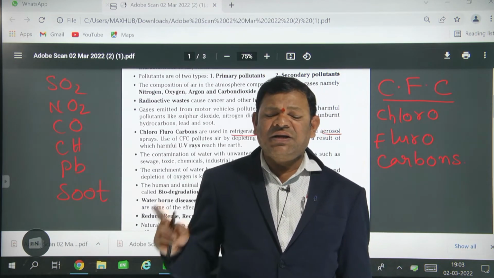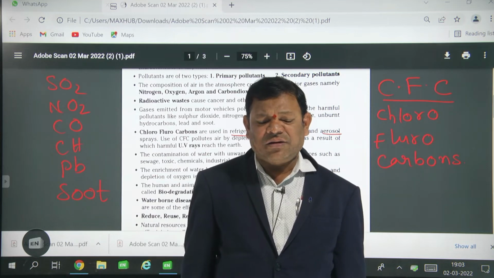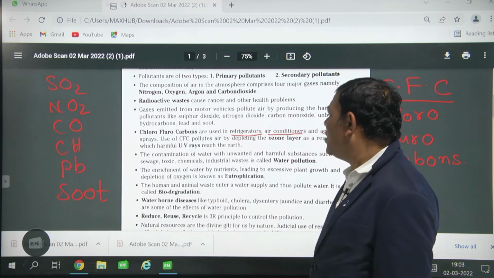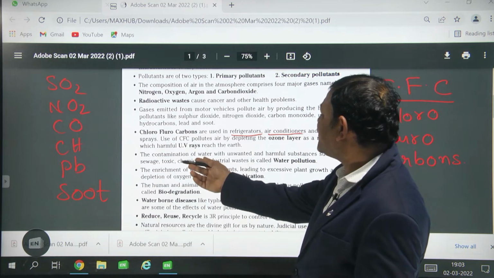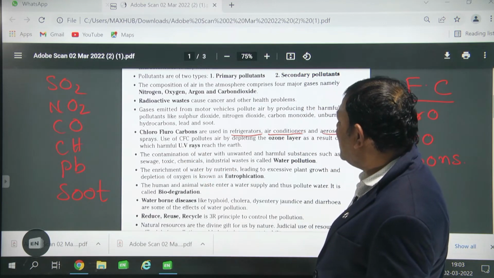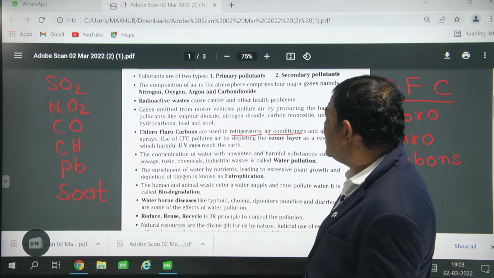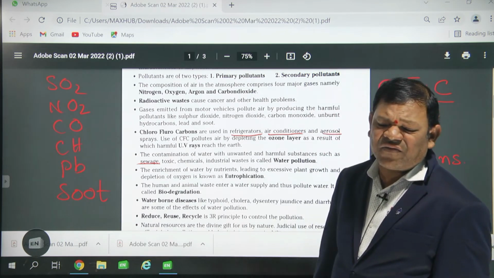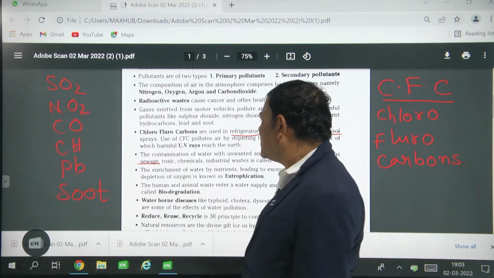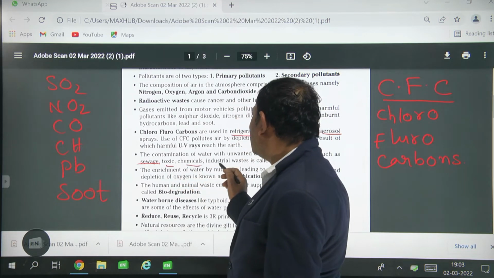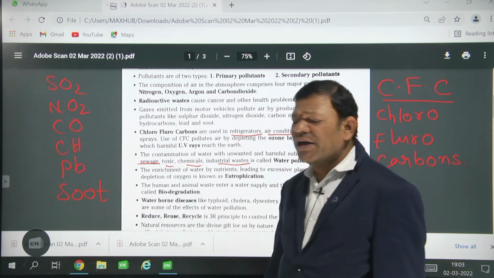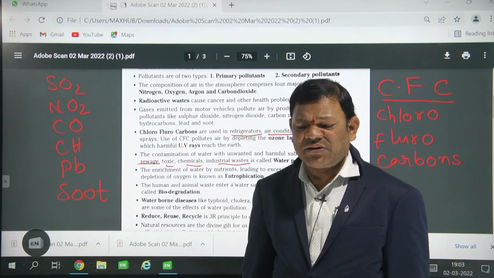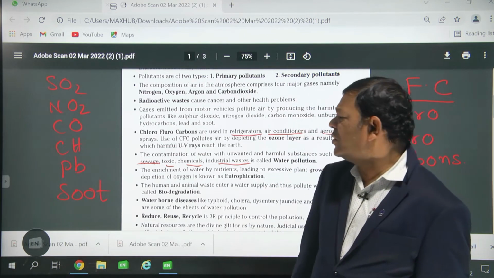Okay. If the water is polluted, how does it get polluted? There are so many ways that water becomes a pollutant. When water is polluted, that is called water pollution. It is the contamination of the water with unwanted and harmful substances such as sewage. Sewage means the waste material and waste water coming from our houses. Toxic chemicals and industrial waste joining the water also cause water pollution.